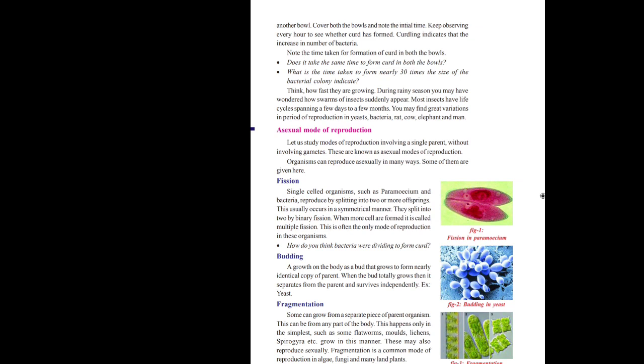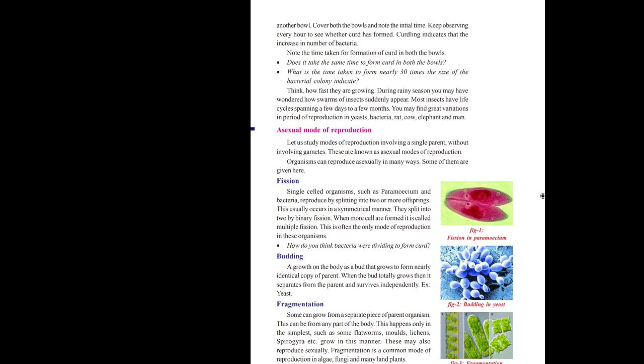Okay, each and every piece develops into a new organism. So what is fragmentation here? I am repeating again. What is fragmentation here? Some of the organisms can grow from a single piece of the parent organism. This fragment can be from any part of the body.